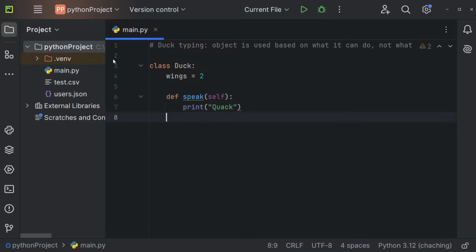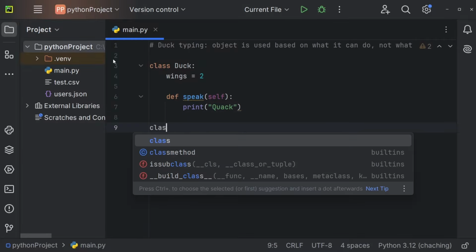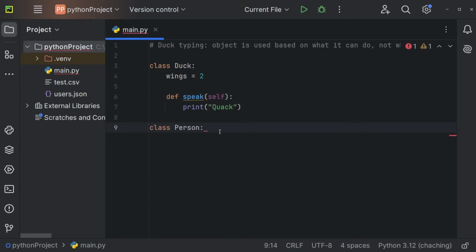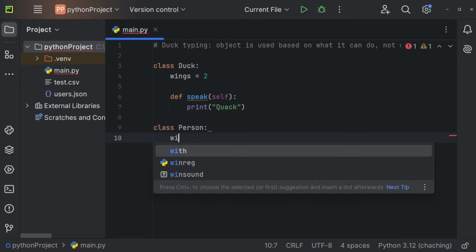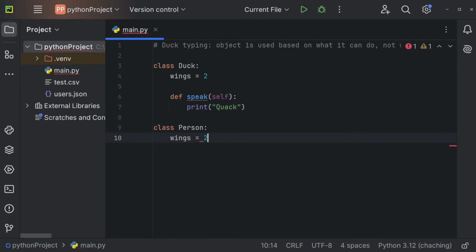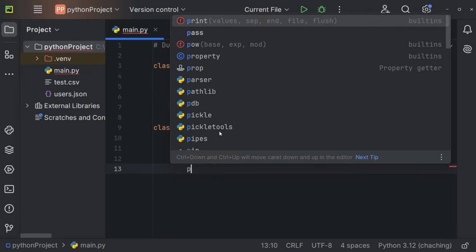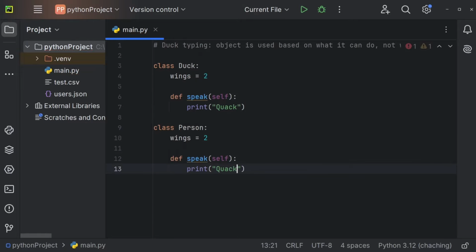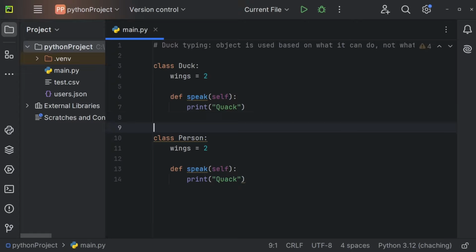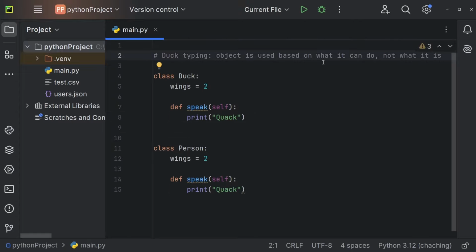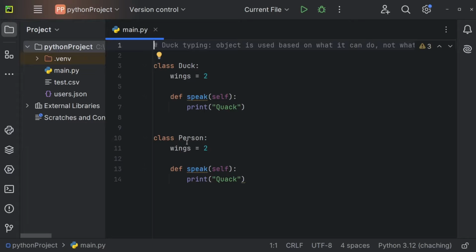But now let's also create a person. So class Person, and let's say that this person also has wings, and the person has 2 wings as well. And now our person can speak as well, and we're just going to print "Quack" as well. And this right here is what you call duck typing. An object is used based on what it can do, not what it is. So you basically say, if it looks like a duck and behaves like a duck, it is a duck.